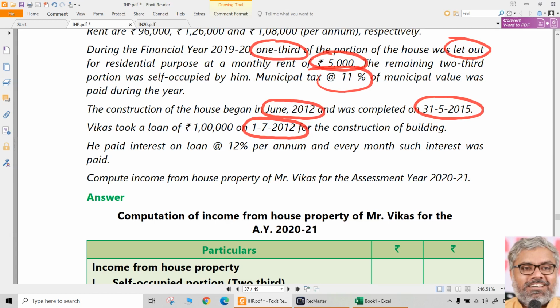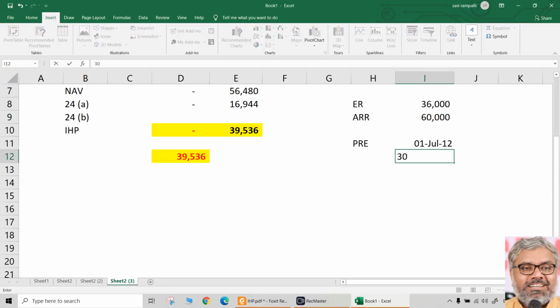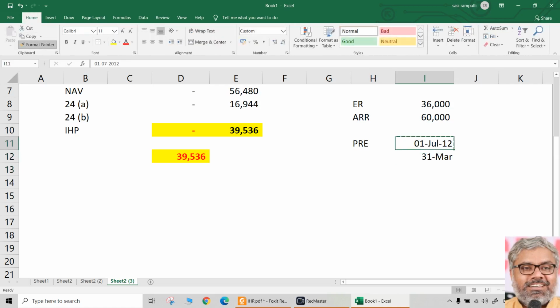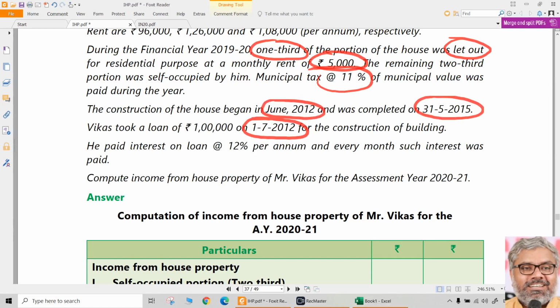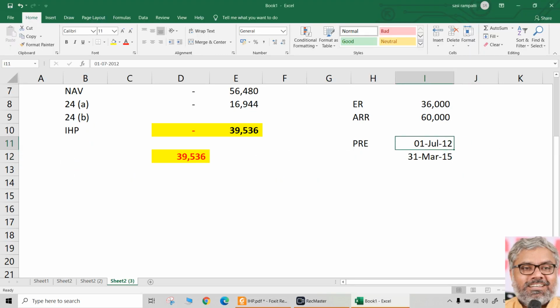So, year of completion of construction is 15/16 and pre-construction period will end on the end of the financial year preceding the year of completion of construction, which means 31st March 2015. 31st March 2015 will be the ending date of pre-construction period. That's all. This is the pre-construction period.